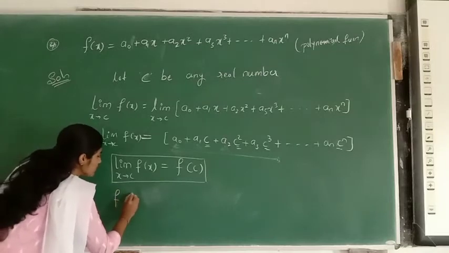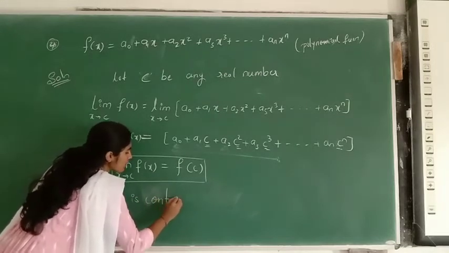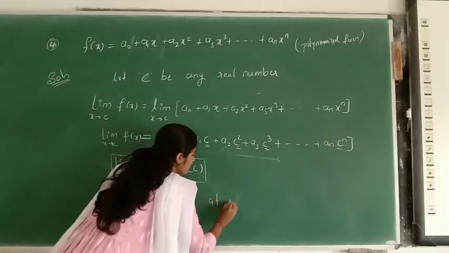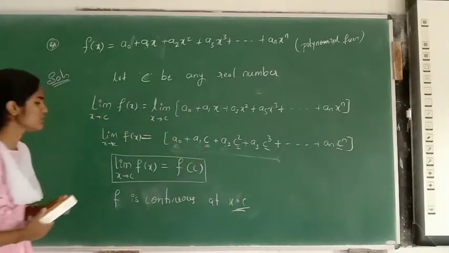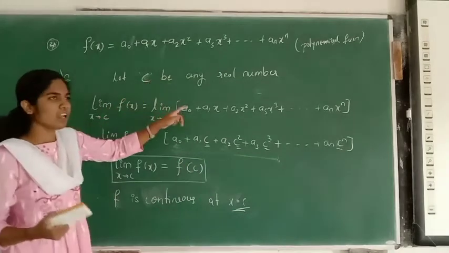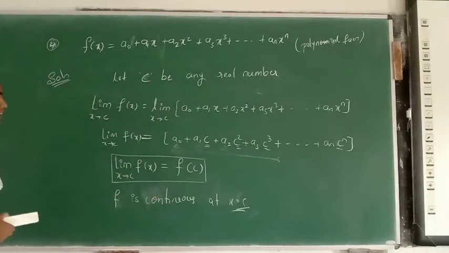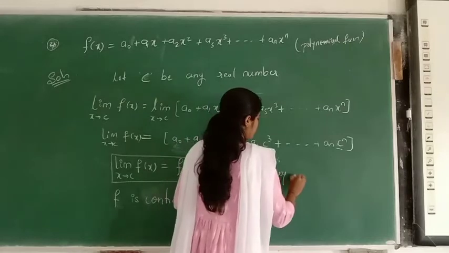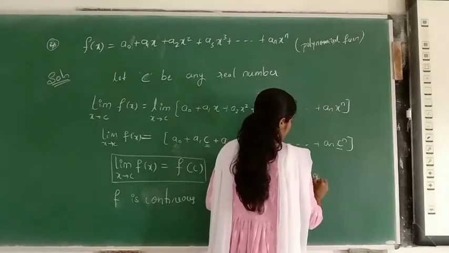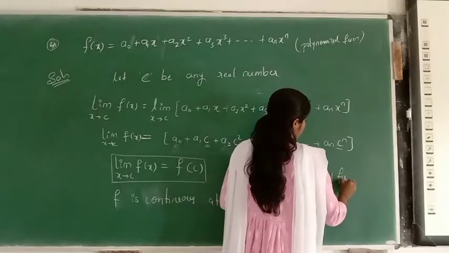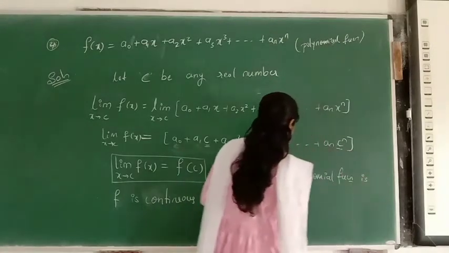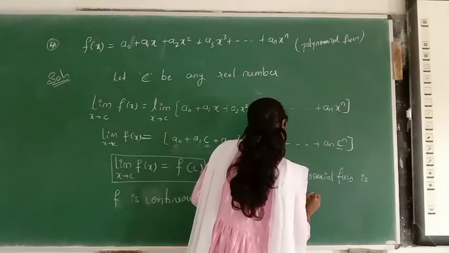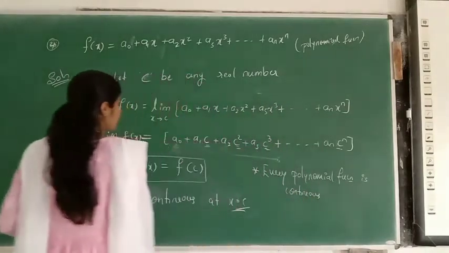Therefore f is continuous at x is equal to c, at any real number. The function is continuous at any real number. Okay, so one note, keep it in mind that every polynomial function is a continuous function. The polynomial function is continuous function.